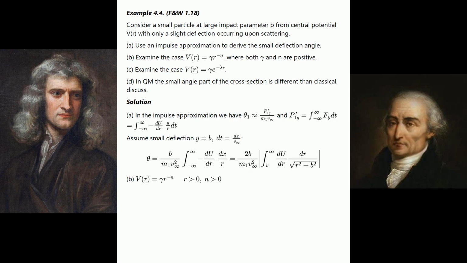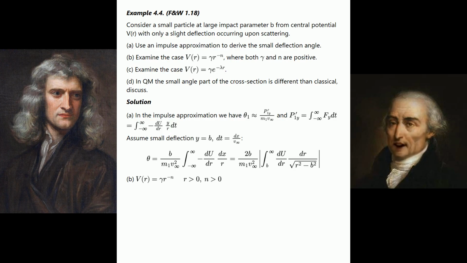Discuss. Solution. A. In the impulse approximation we have theta sub 1 almost equals the fraction with numerator p sub 1 y prime and denominator m sub 1 v sub infinity, and p sub 1 y prime equals the integral from negative infinity to infinity of f sub y dt, which equals the integral from negative infinity to infinity of negative dU over dr times y over r dt. Assume small deflection, y equals b, and dt equals the fraction with numerator dx and denominator v sub infinity. See the equation shown.